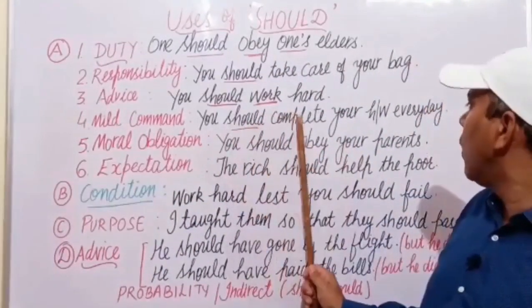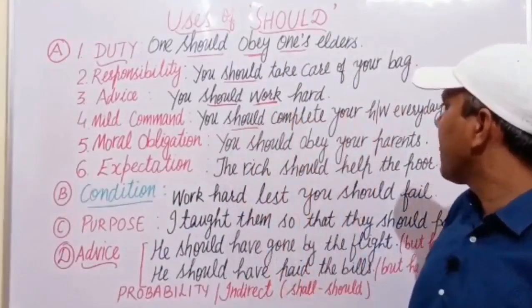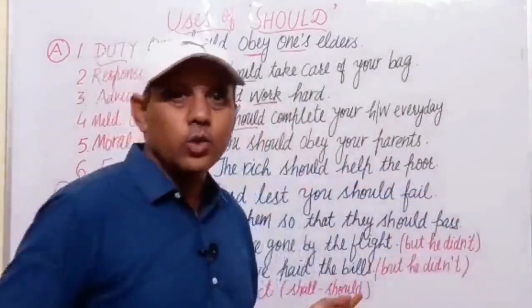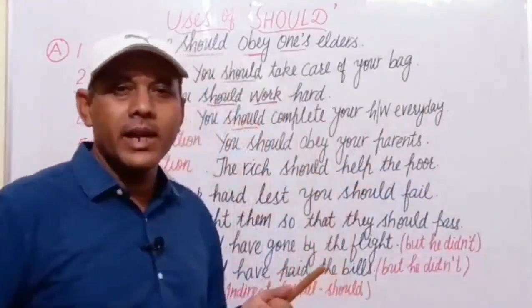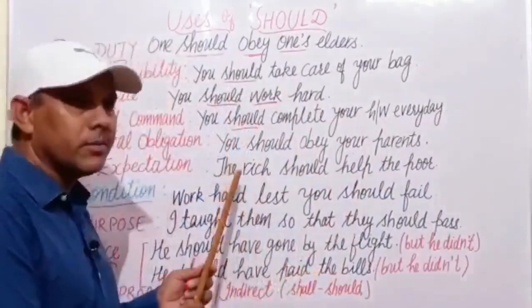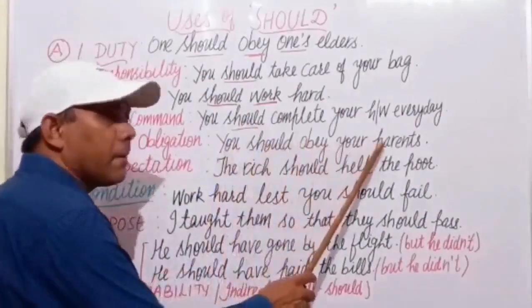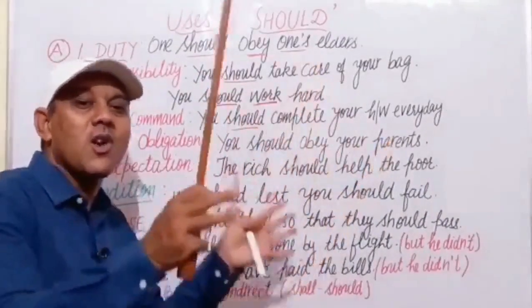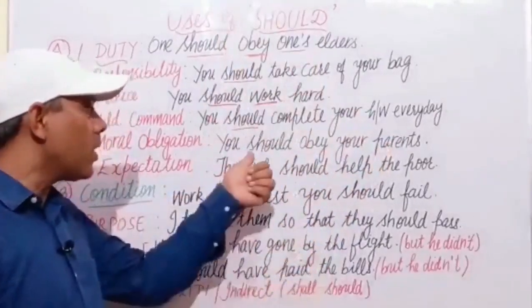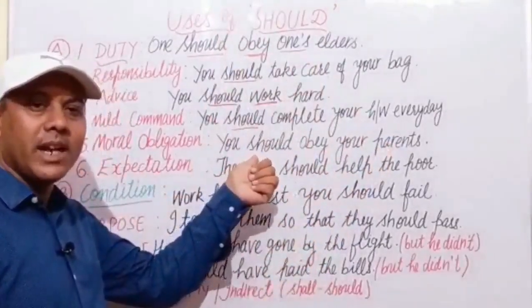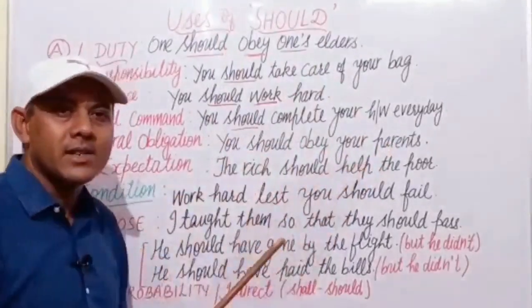For obligation, we use should. It's not a strong command, but it's your moral duty. It's your moral obligation to obey your parents.